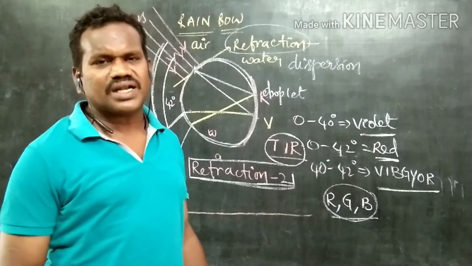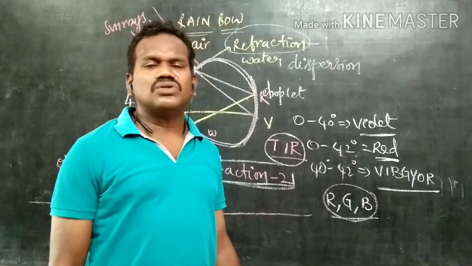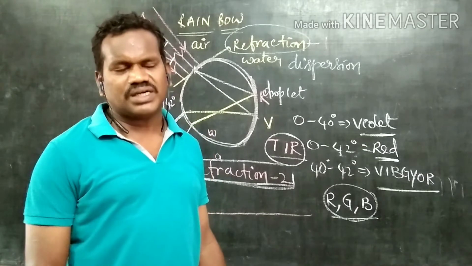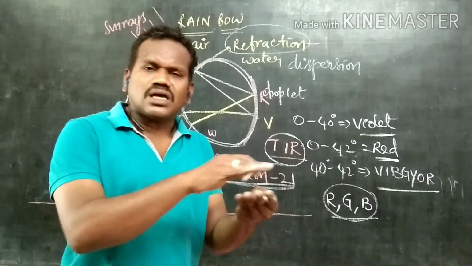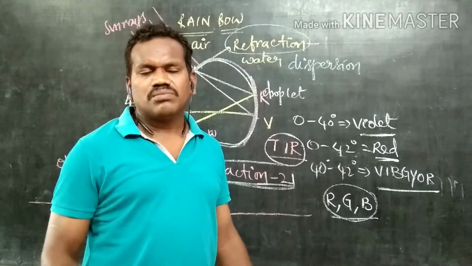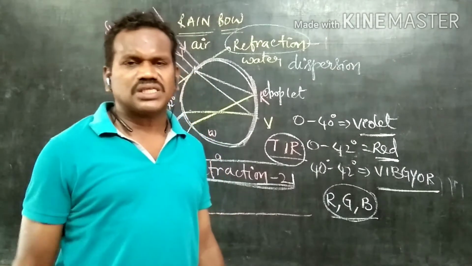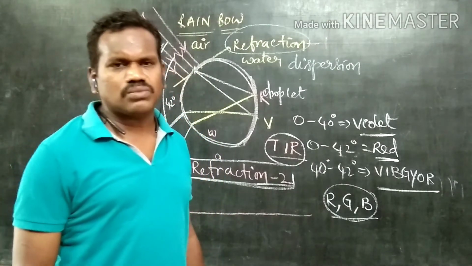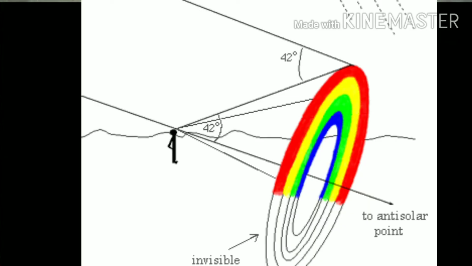What is the shape of the rainbow to a pilot? What is the shape of a rainbow to an astronaut? That we may discuss. This is for the person who is on the horizontal, but for a person who is flying in the air, for a person who is in space, what is the shape of the rainbow? That we may discuss now. See this figure. It is the original representation of the rainbow.